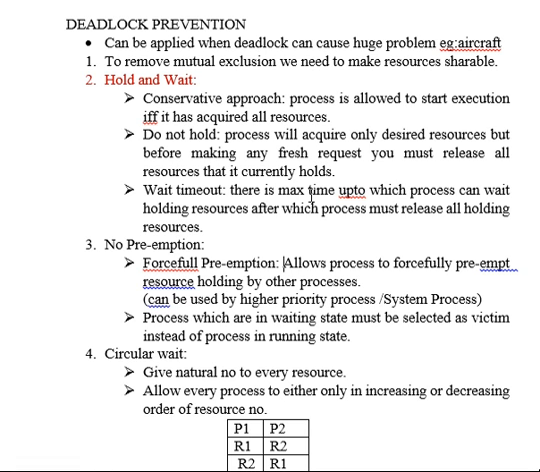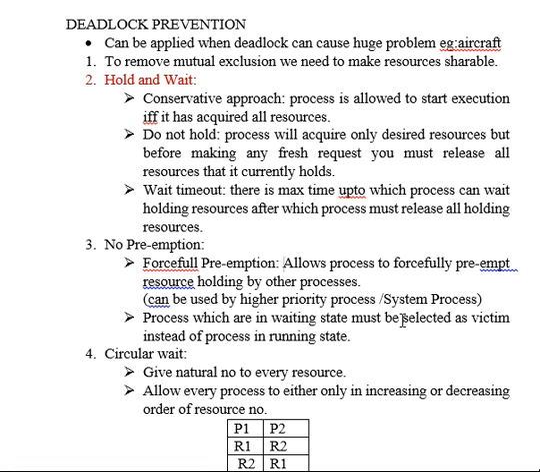The third condition was no preemption. So the opposite of no preemption, if we want to prevent deadlock, then it should be a forceful preemption. So that's what we have written here, forceful preemption. It allows processes to forcefully preempt the resources held by other processes. It is basically used by the higher priority processes.